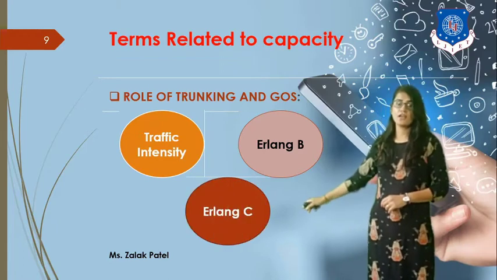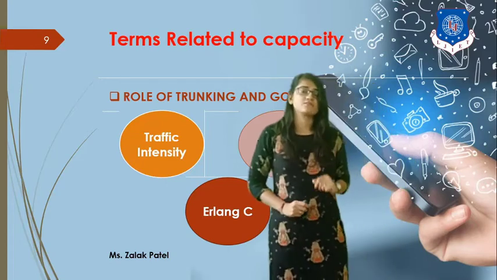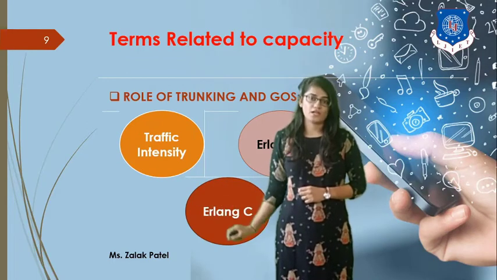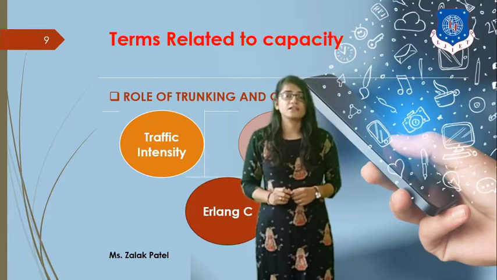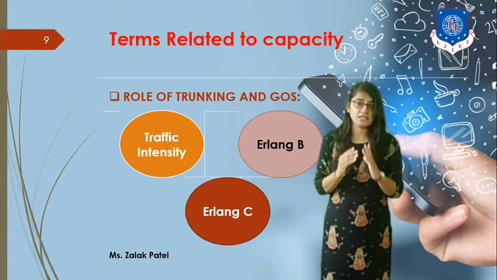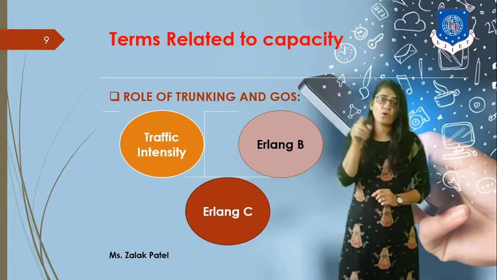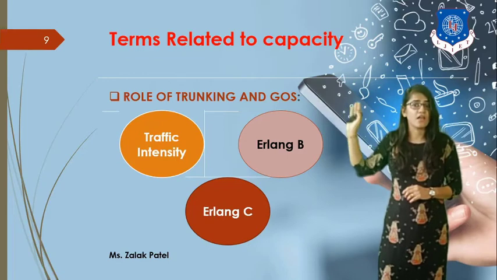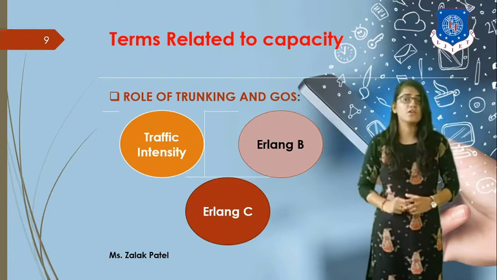And the third one is Erlang C. Erlang C basically depends on the delaying capability of the user, or you can say it is related to the delaying probability. Basically, Erlang C is the traffic intensity when the call is in a queue. So these major terms decide the capacity of the user, and we use this algorithm for increasing the cellular cell capacity.